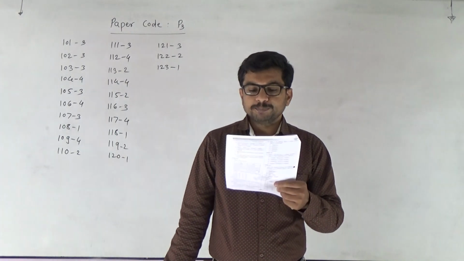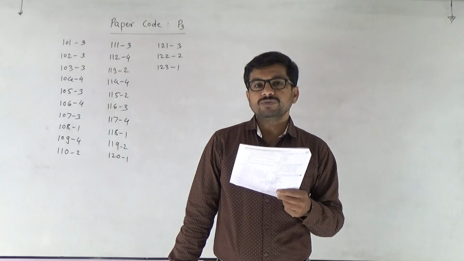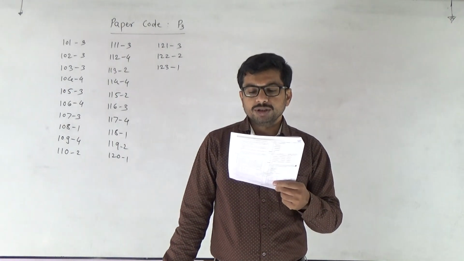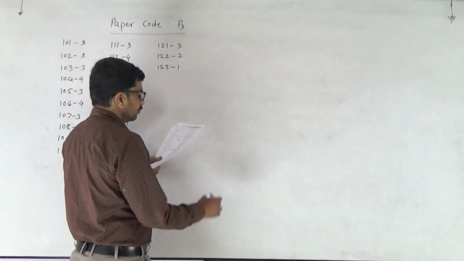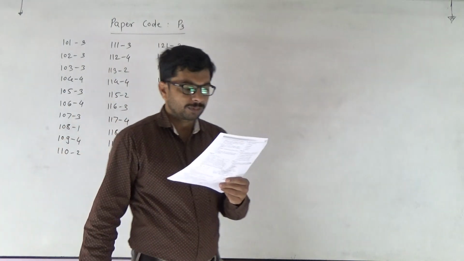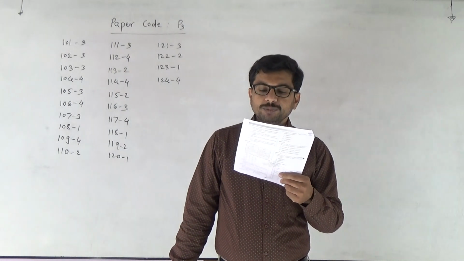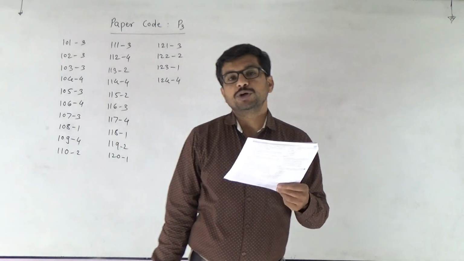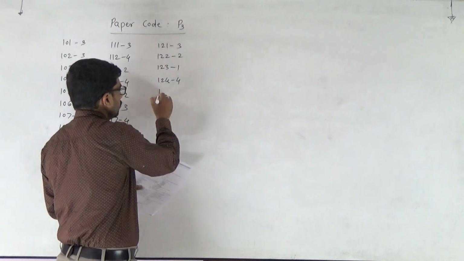Next, the plant hormone used to destroy weeds. Weedicide. What are weeds? Weeds are unwanted plants, these are destroyed by using 2,4-D. So the answer is fourth one. 124, fourth. Then 125. Which of the following algae produce carrageen? Carrageen is produced by red algae. So the answer is fourth one.